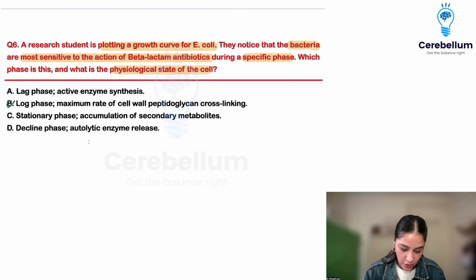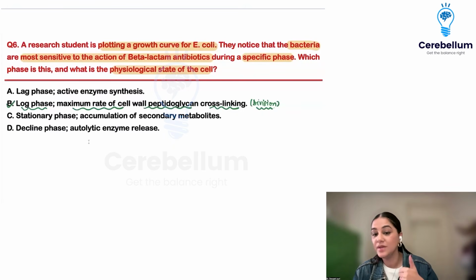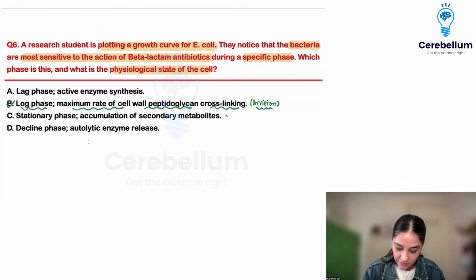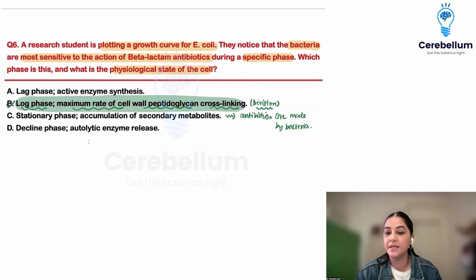In the log phase, where there is maximum rate of cell wall peptidoglycan cross-linking, because there is maximum division happening at this point. This is where the antibiotics will act on the bacteria, but in the stationary phase the antibiotics are made by bacteria, right? So the answer was option number B.